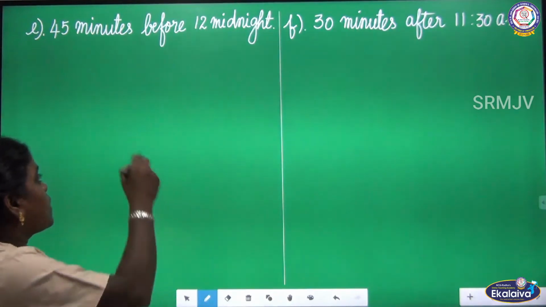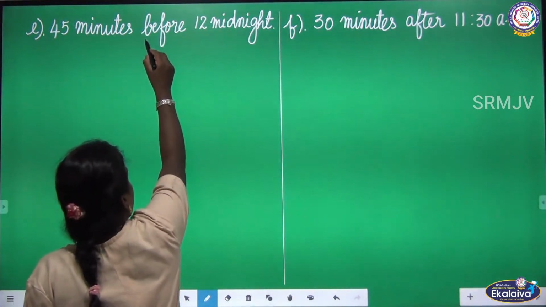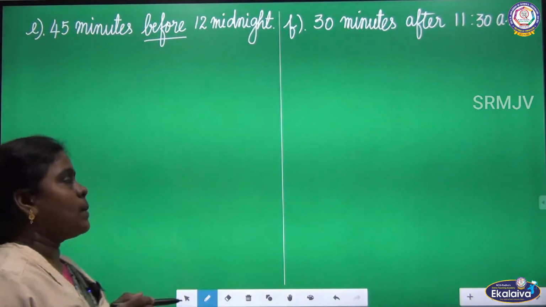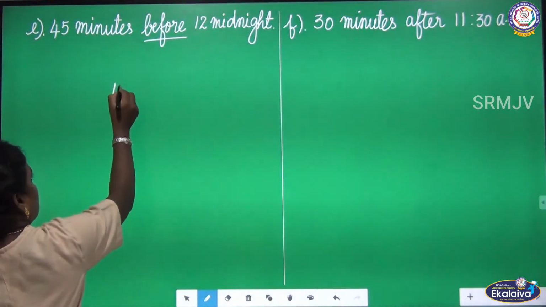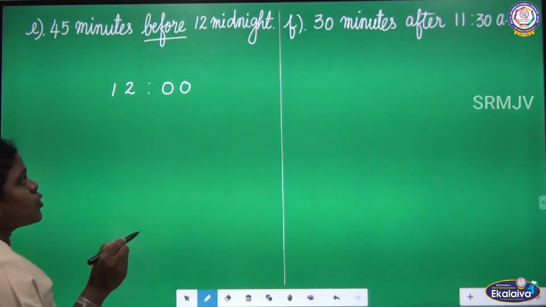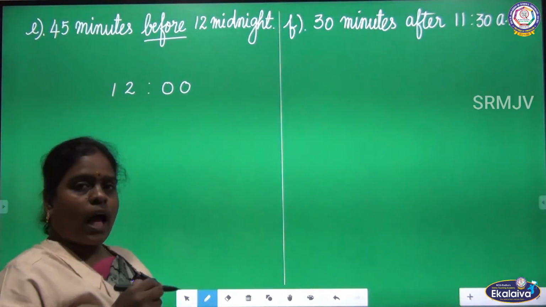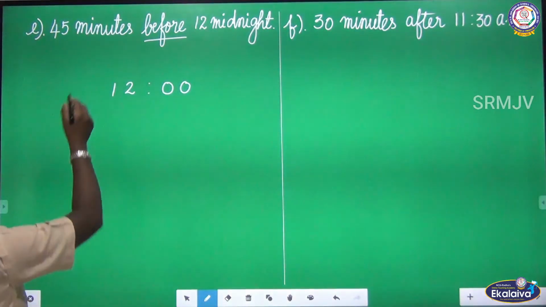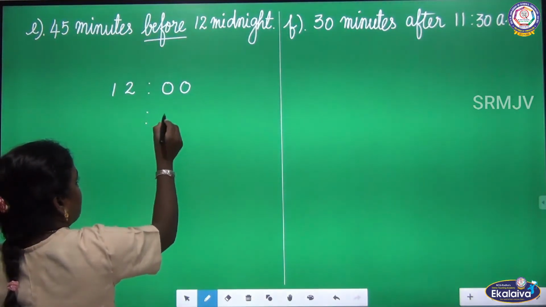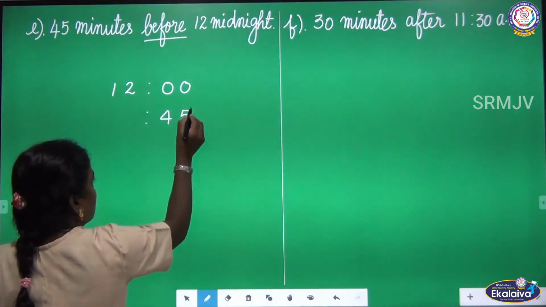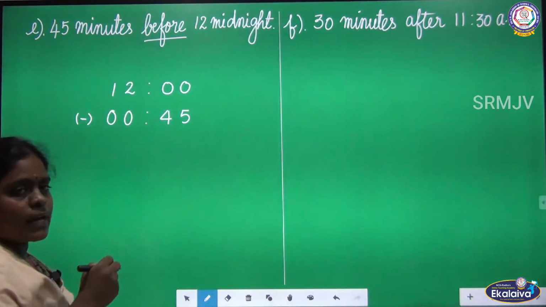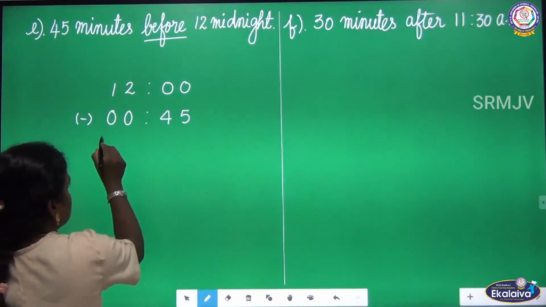45 minutes before 12 midnight. So 12 midnight we are going to find before 45 minutes. So 12 we have to write first. It is midnight, so no need to mention a.m. or p.m. And 45 minutes before we are going to find. So write 45 in the minutes column. So we want to find before time. Let us subtract the numbers.